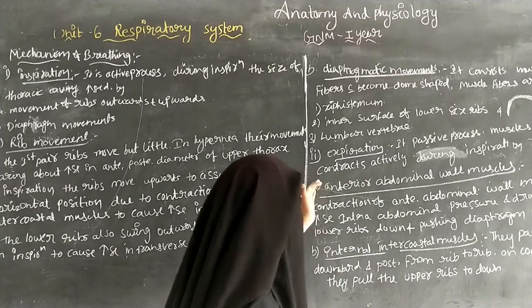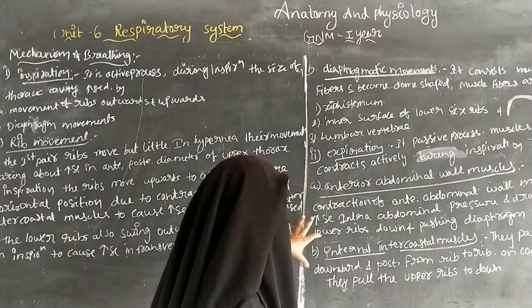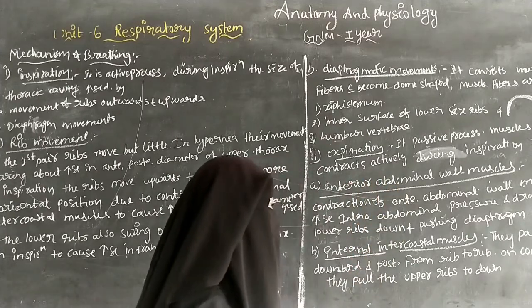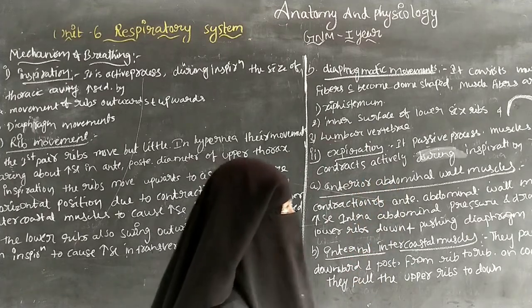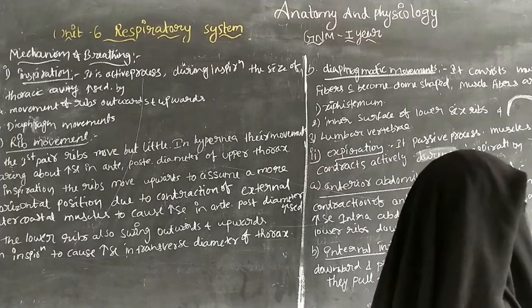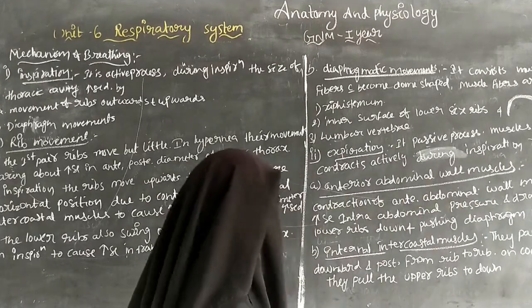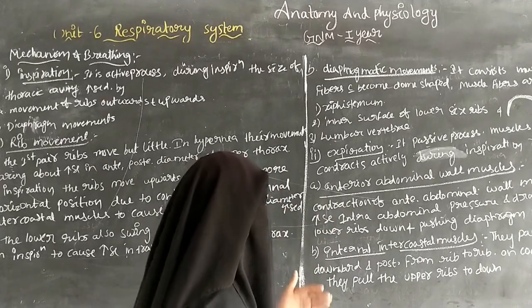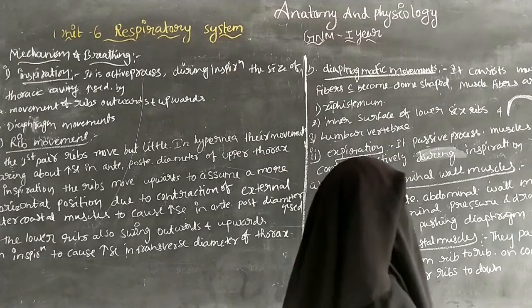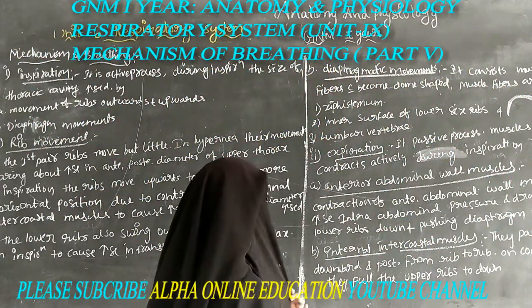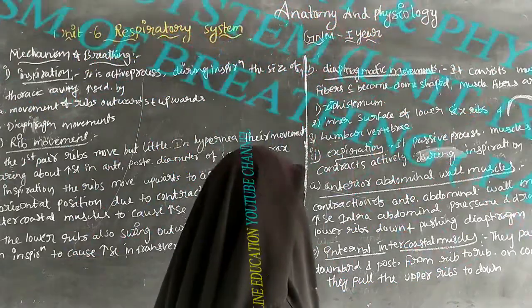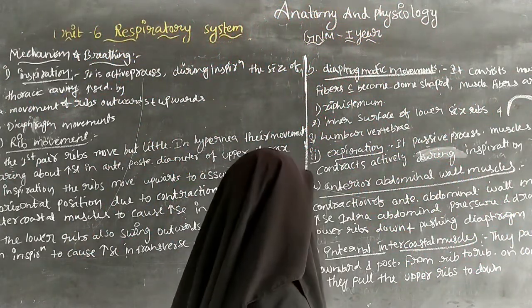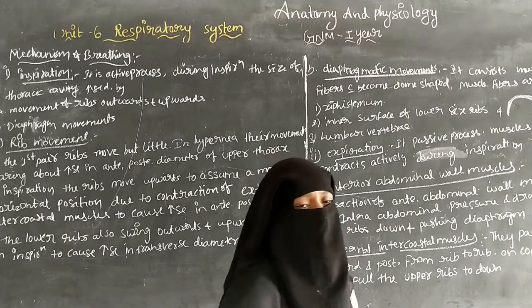During expiration, the muscles involved are the anterior abdominal wall muscles, the internal intercostal muscles, and the accessory muscles of expiration. There is contraction of the anterior abdominal wall muscles, which increases the intra-abdominal pressure.